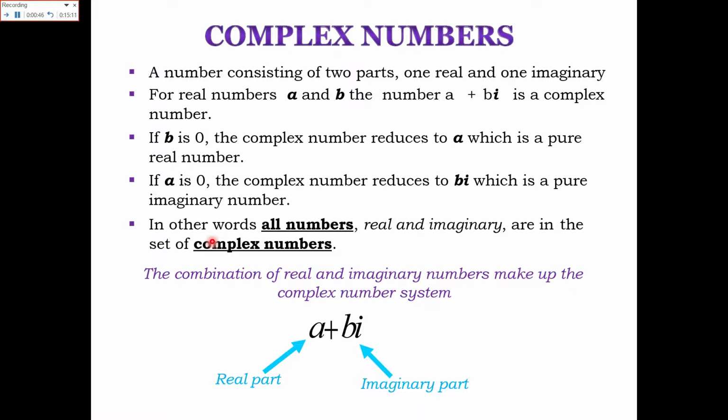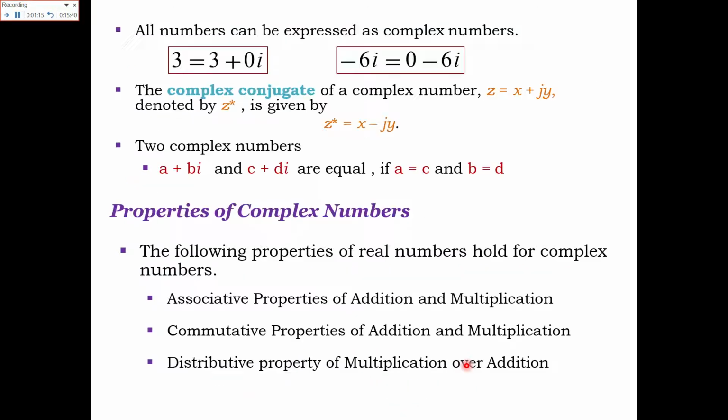In other words, all the numbers, real and imaginary, are in the set of the complex plane, because in the complex plane we have both types of numbers, reals and imaginary. The combination of real and imaginary numbers makes up the complex number system, where the first part is the real part and the second part, the iota part, is the imaginary part.